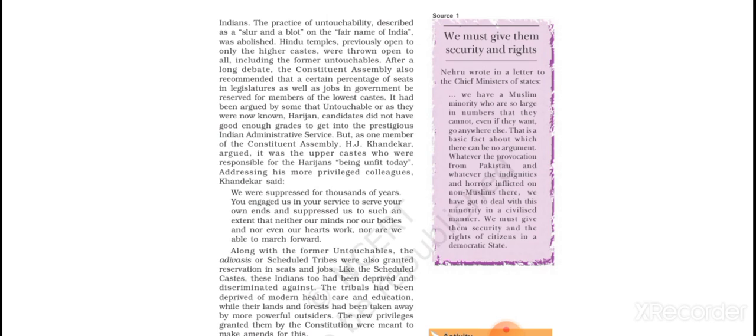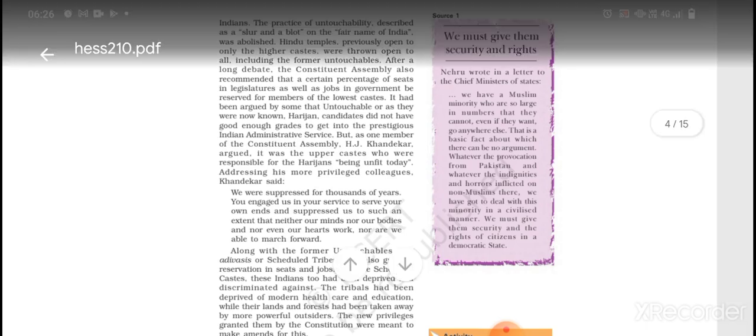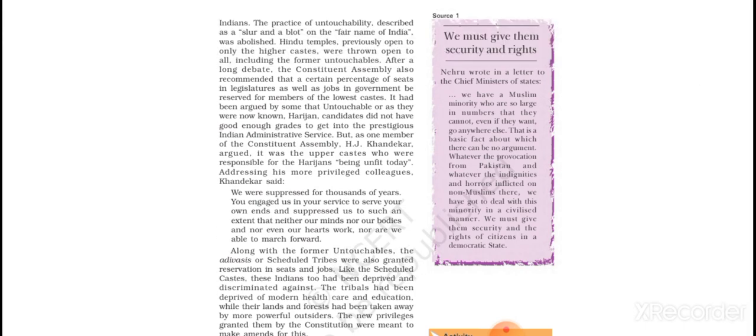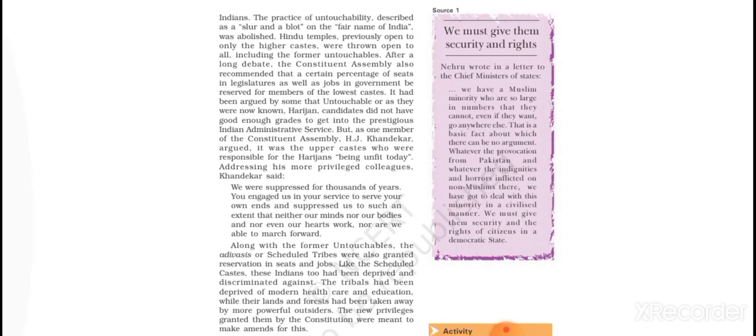And when it comes to the candidates of untouchables not being as good as higher caste people, then the very famous H.G. Khandekar, one of the members of the Constituent Assembly, said that this ignorance of lower caste people or ST people is also just because of higher caste people. Because these were his words: we were suppressed for thousands of years.